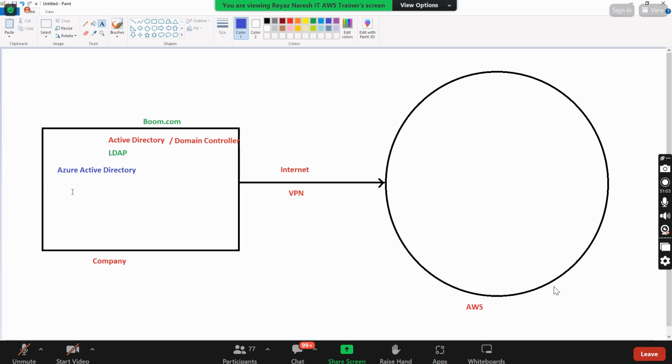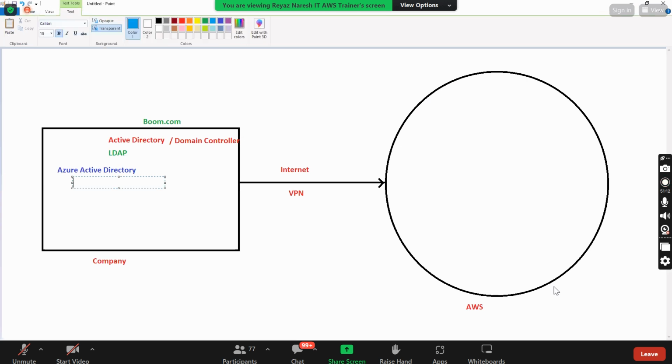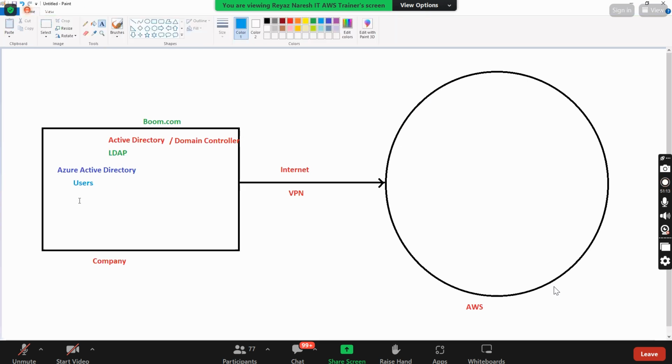Agree? If you are not able to understand, please raise your hands. I'll repeat it. So all the users are created here in Active Directory. Whenever you join the company, you will get an email ID and password, username and password, and they create them in Active Directory.